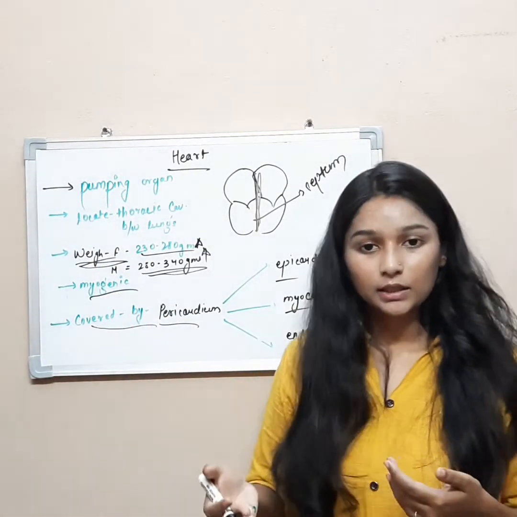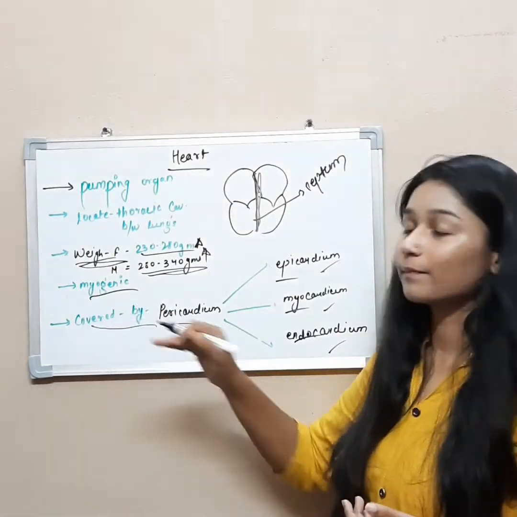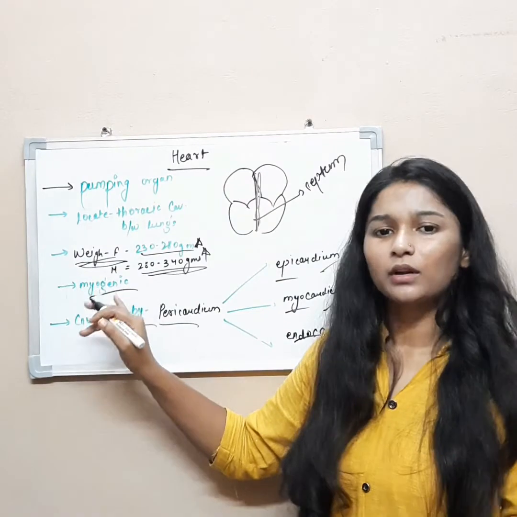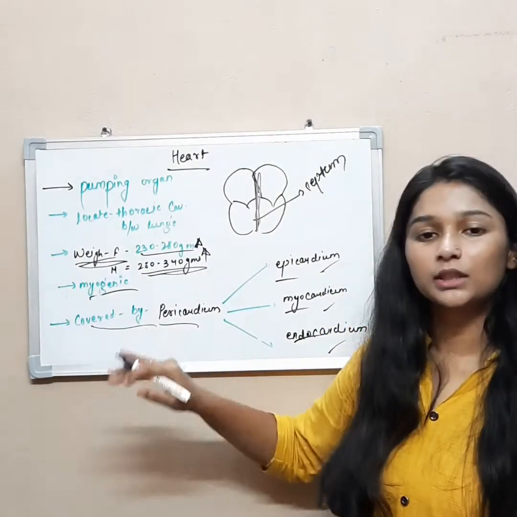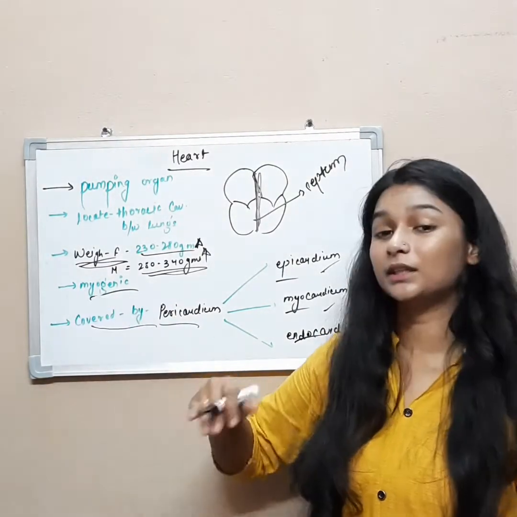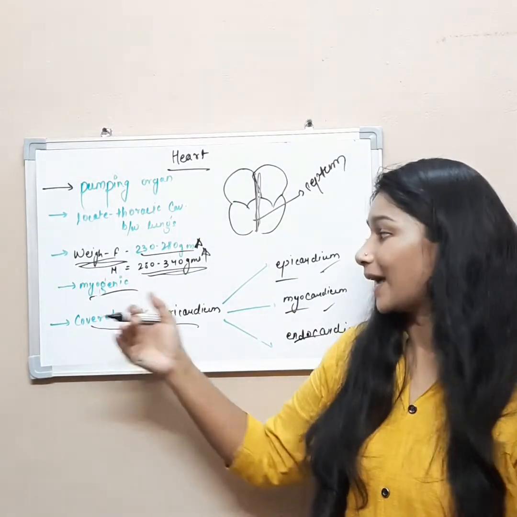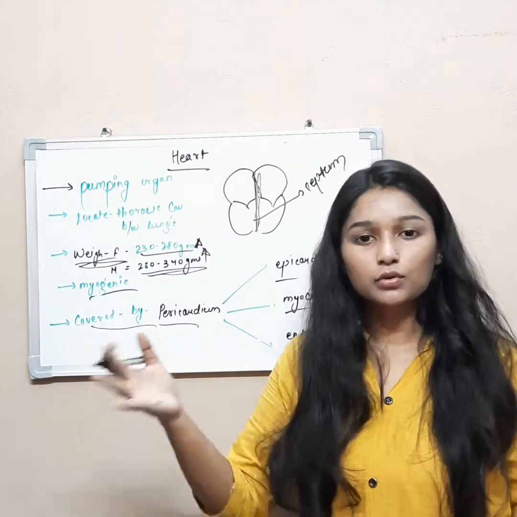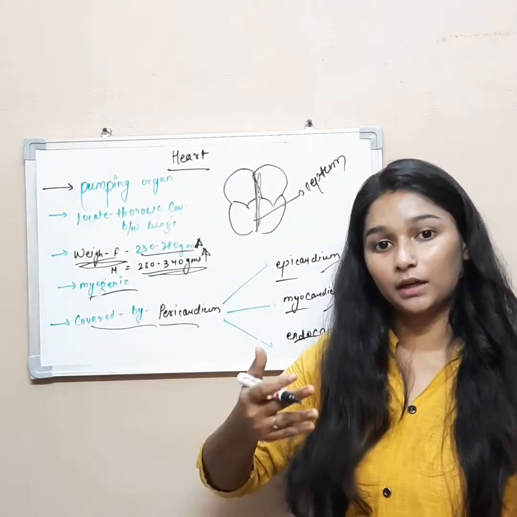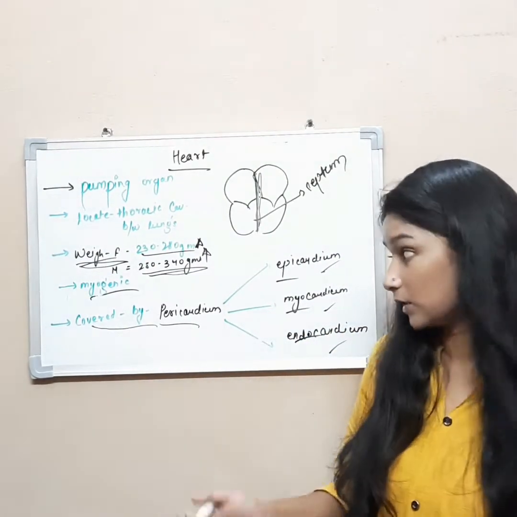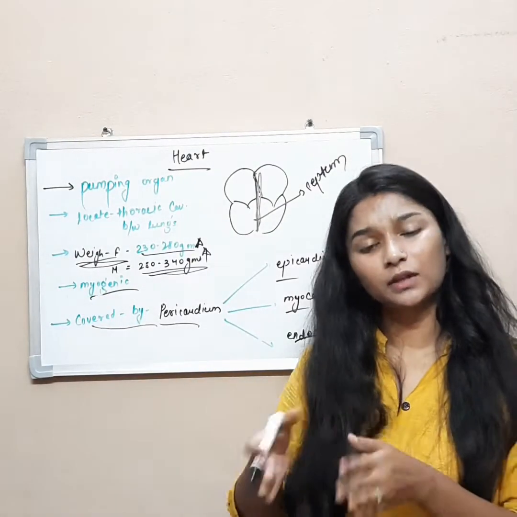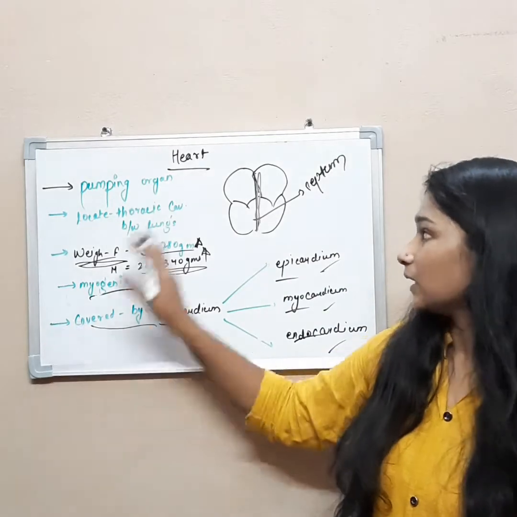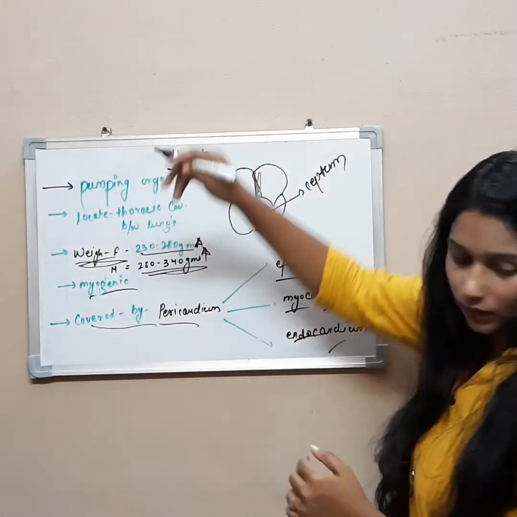The heart is myogenic in nature. What does myogenic mean? It means the heart generates its impulse by itself. The heart does not need any external source to help it generate its impulse. And the heart is covered with a covering.